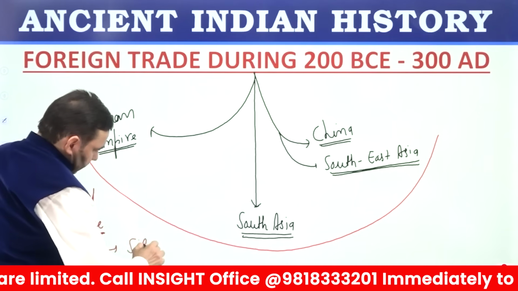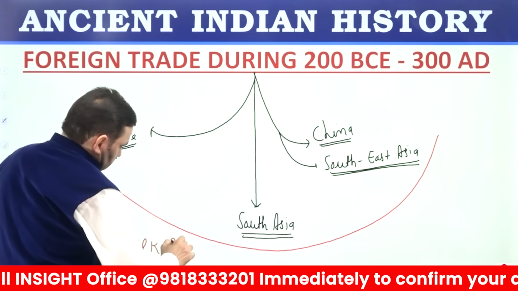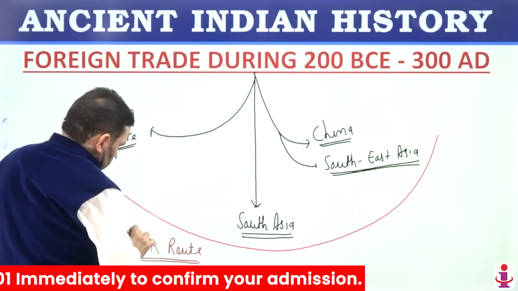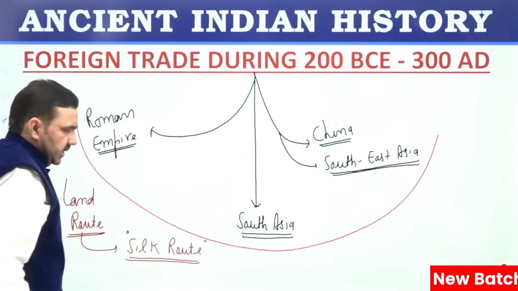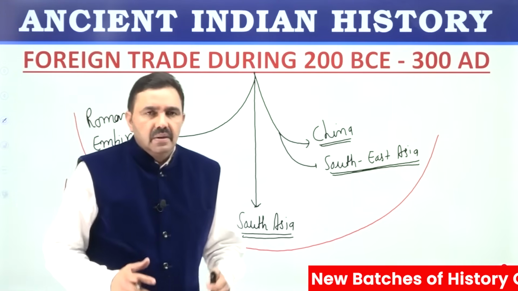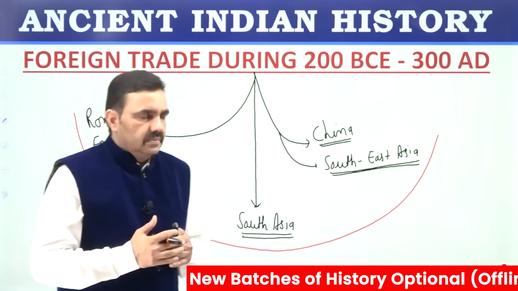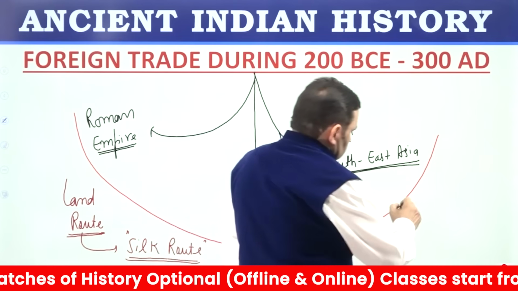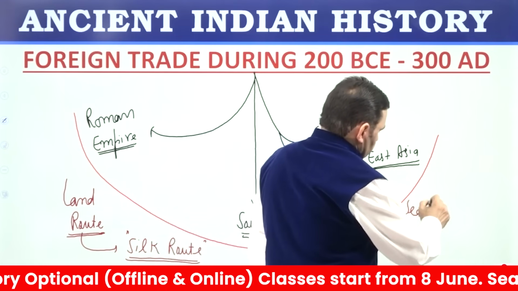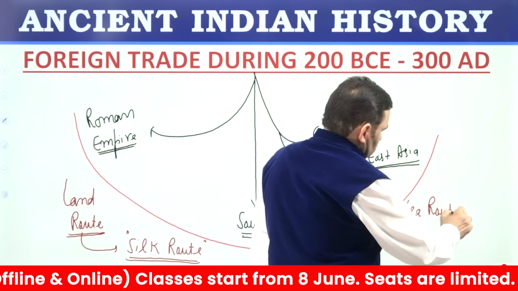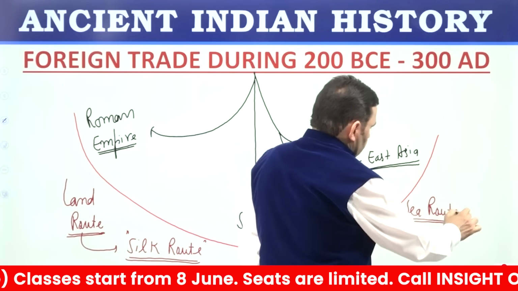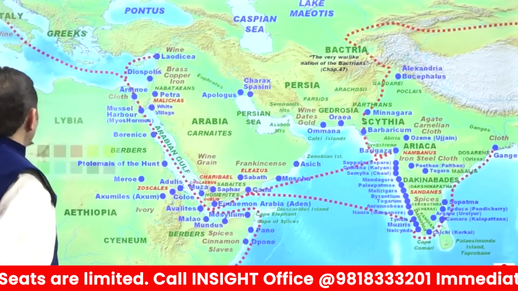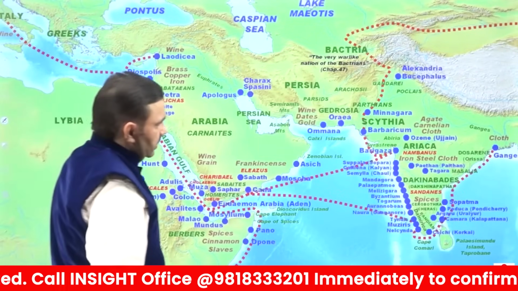This Silk Route was connecting China with Constantinople, today's Istanbul, or the city located in Turkey of today, on the banks of Black Sea or the coast of Black Sea. There were sea routes also. So sea routes were also used in trade, and many of the ports located in India were used by the traders.